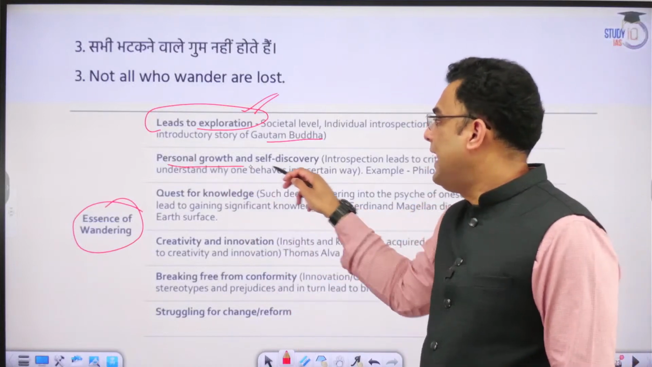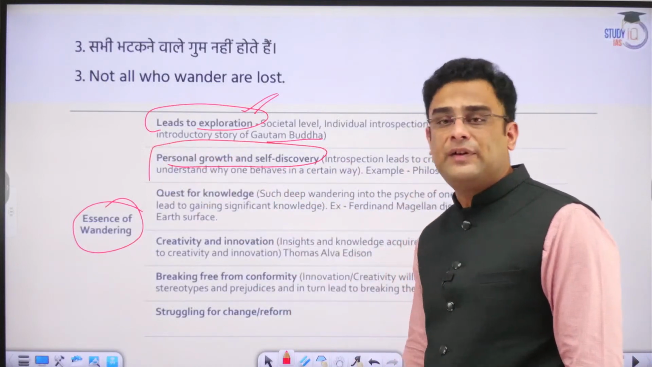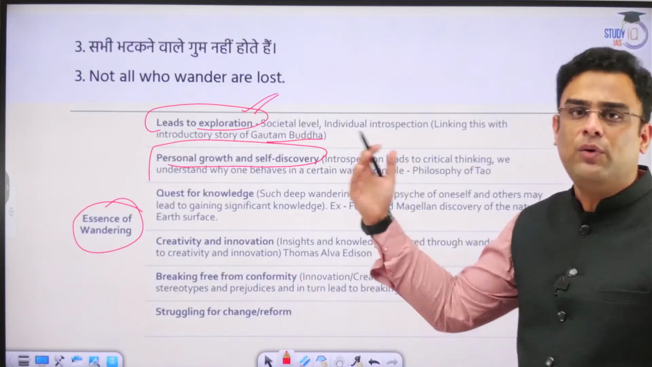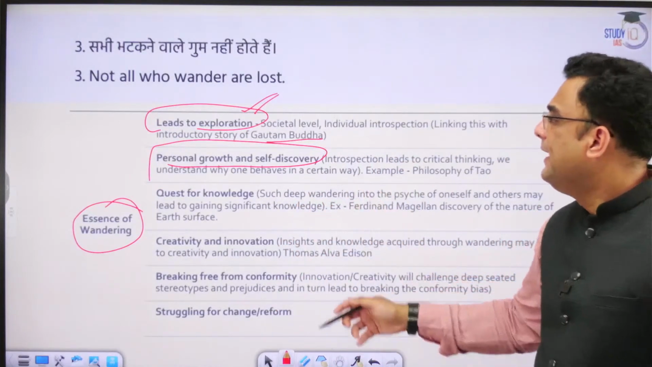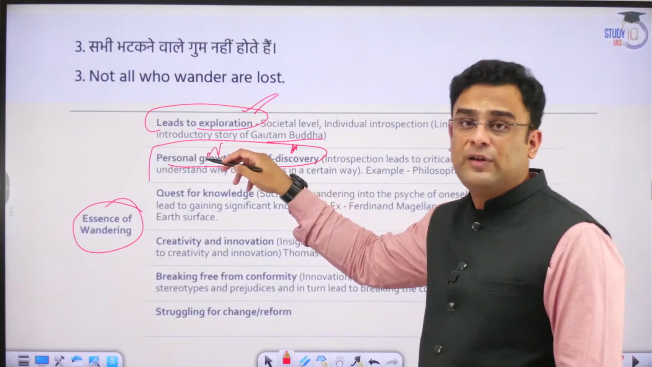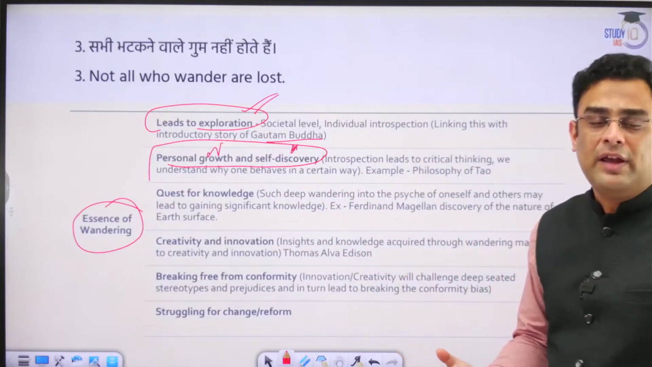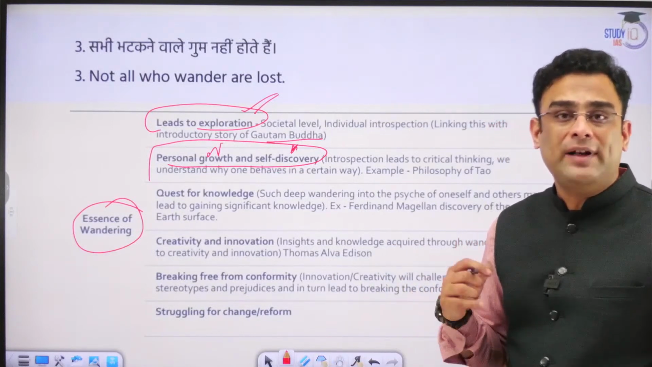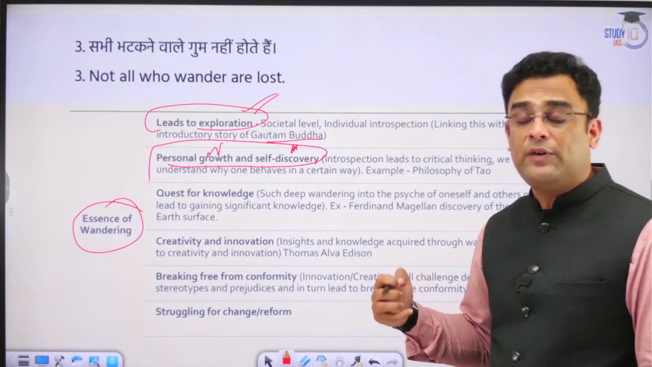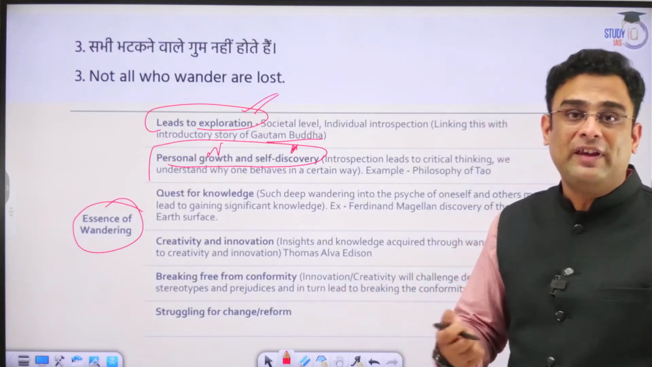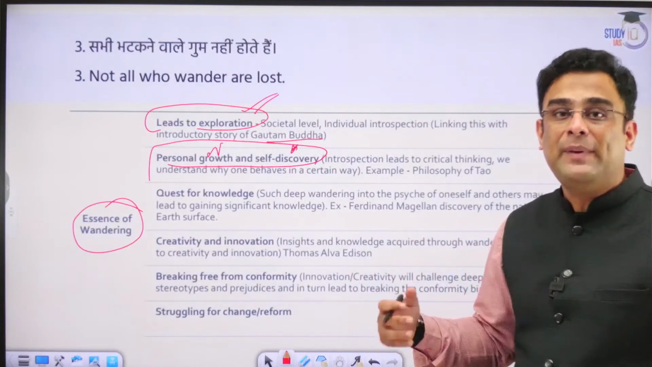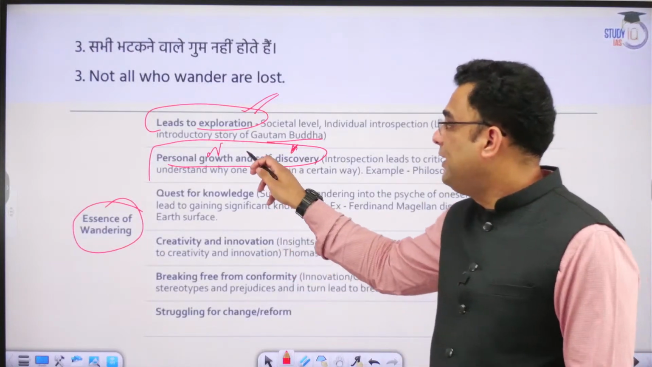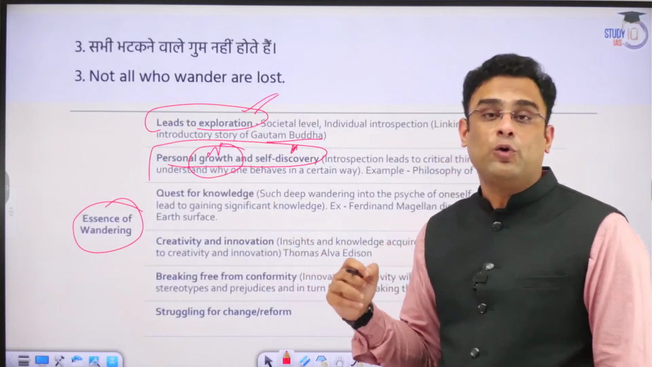And personal growth and self-discovery. Whenever a person shuns his comfort zone, sets out and tries to go and find out something, in that process his personal growth is enhanced. He becomes a better individual. He develops qualities, values, standards, and in the due process even skills and knowledge that make him a much better person or individual than he was before. So it definitely leads to a lot of growth.